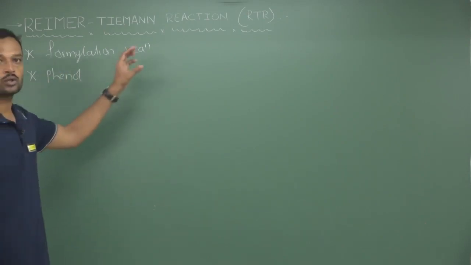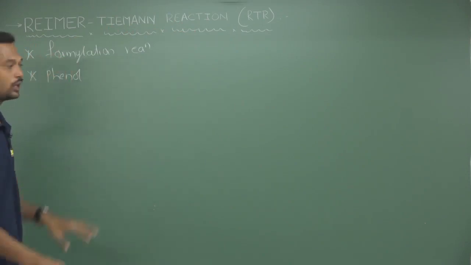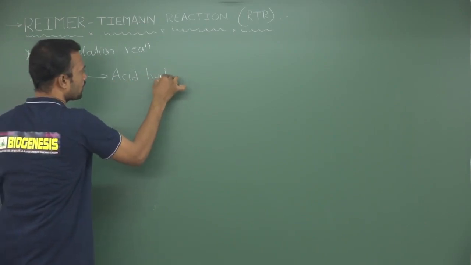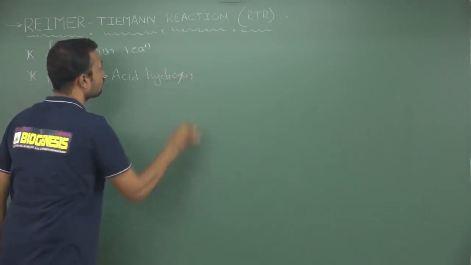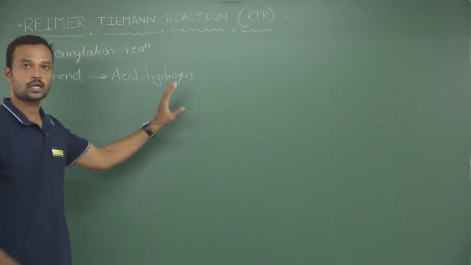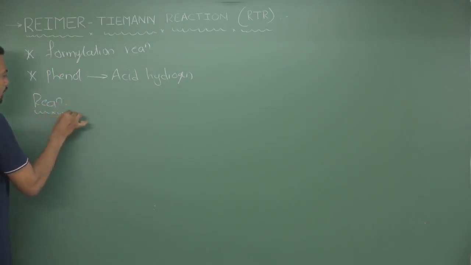So, the preferred molecule involved in the Reimer-Tiemann reaction is phenol. Why? Because phenol has an acidic hydrogen. Due to the presence of that acidic hydrogen only, it is involved in the Reimer-Tiemann reaction. So, it is selectively preferred only for phenols and some selective heterocyclic compounds. So, see the actual reaction involved in RTR.